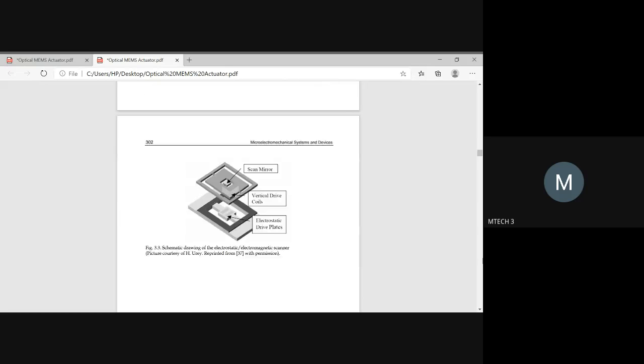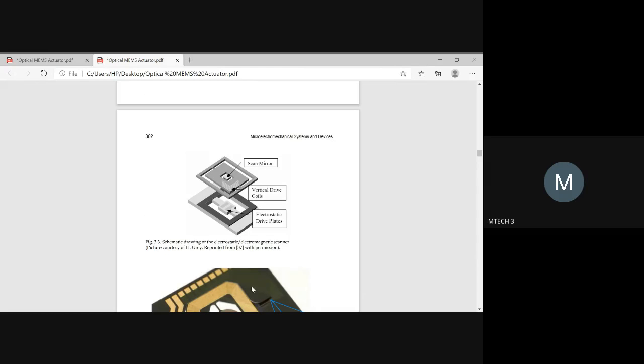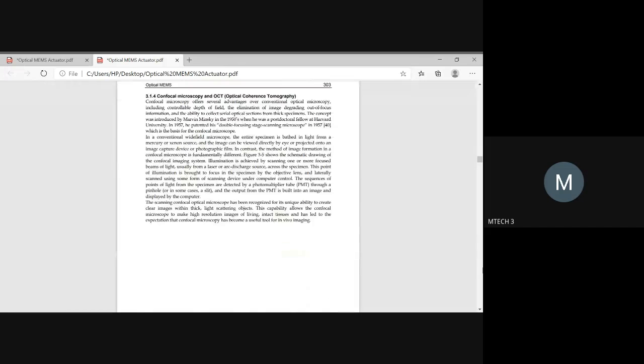So this is the third application which has been shown. Here you will have a scan mirror, vertical drive coils, and electrostatic drive plates. So the mechanism involved here is an electrostatic mechanism. It will be a very small thing which could be embedded within the body. So these are different applications you can go through.